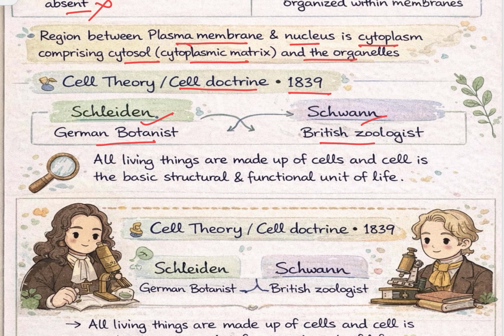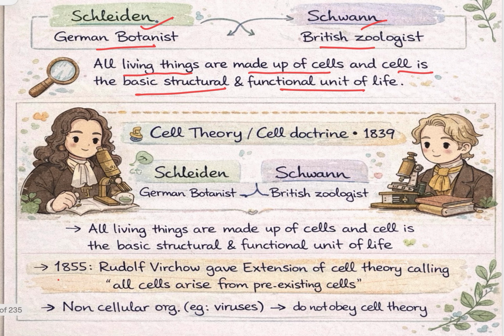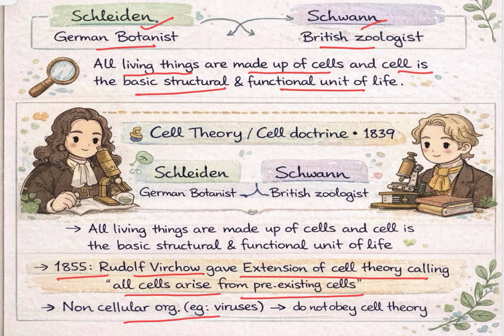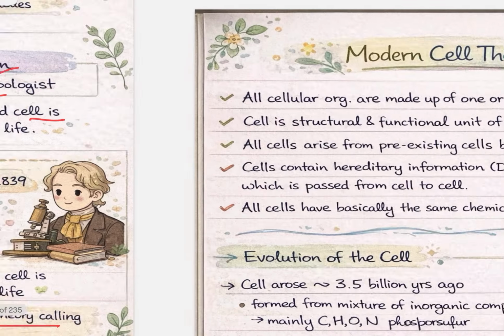So they both gave cell theory, defining that all living things are made up of cells, and cell is the basic structural and functional unit of life. In 1855, Rudolf Virchow gave an extension of cell theory, stating all cells arise from pre-existing cells, and non-cellular organisms like viruses do not obey this cell theory.